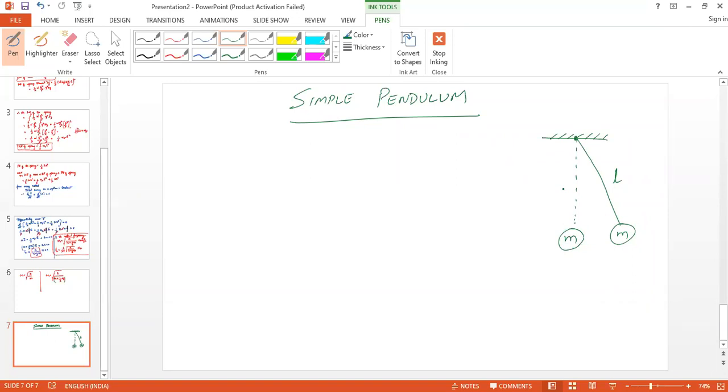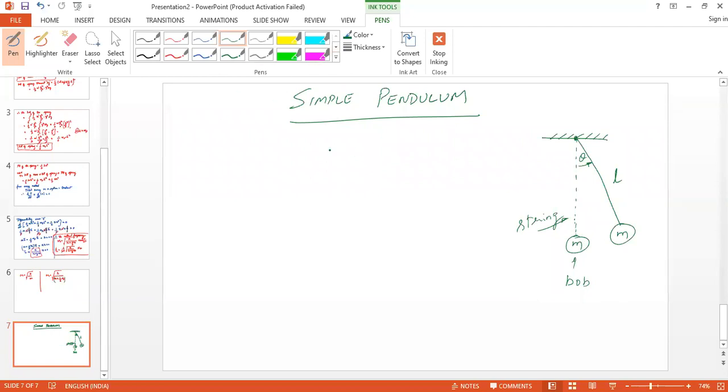So what happens if I give some initial displacement theta? The natural frequency of the simple pendulum is what we need to calculate here. This is the bob, this is known as the bob, and this is the string. So what will be the natural frequency of this?